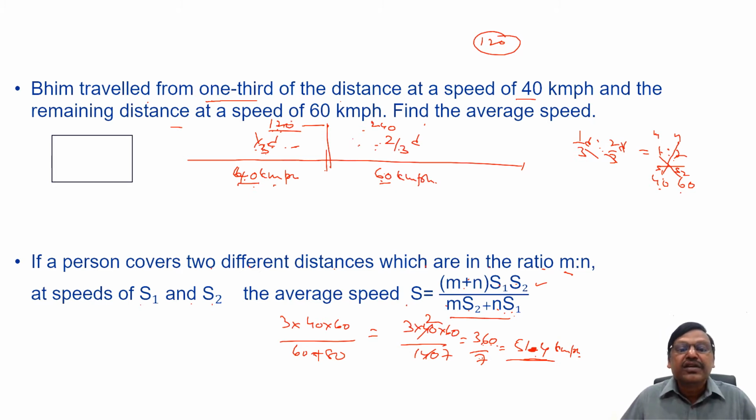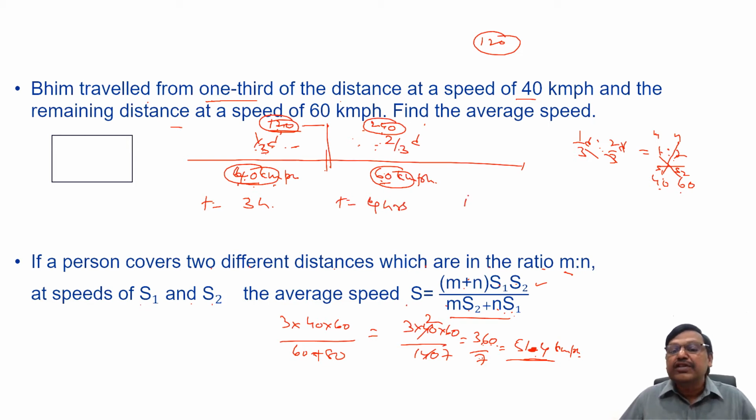Now you see, the distance is 120, speed is 40 km per hour, so what is the time? 120 by 40, 3 hours. The distance is 240, speed is 60 km per hour, so what is the time? 240 by 60, that is 4 hours.